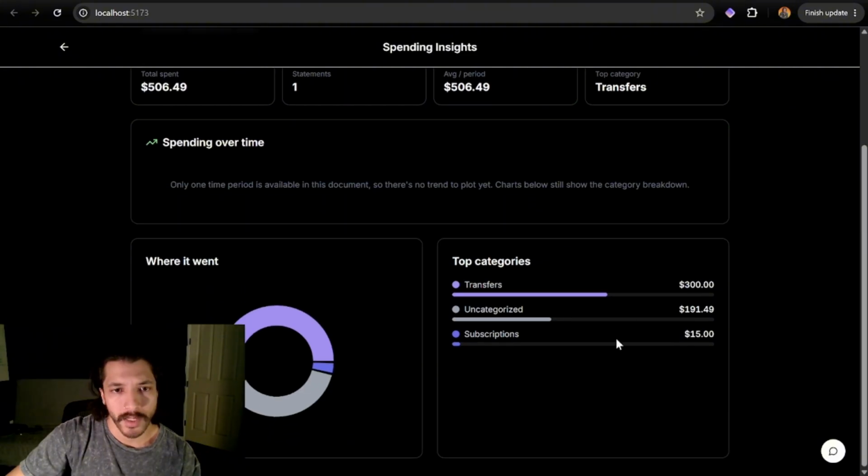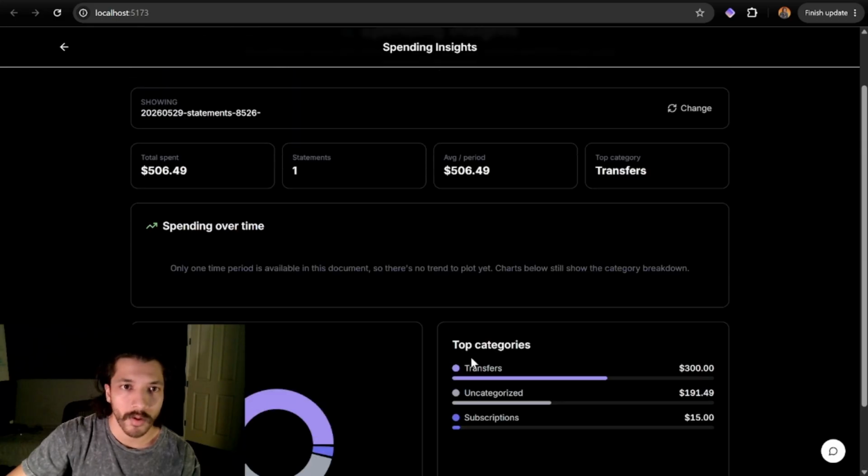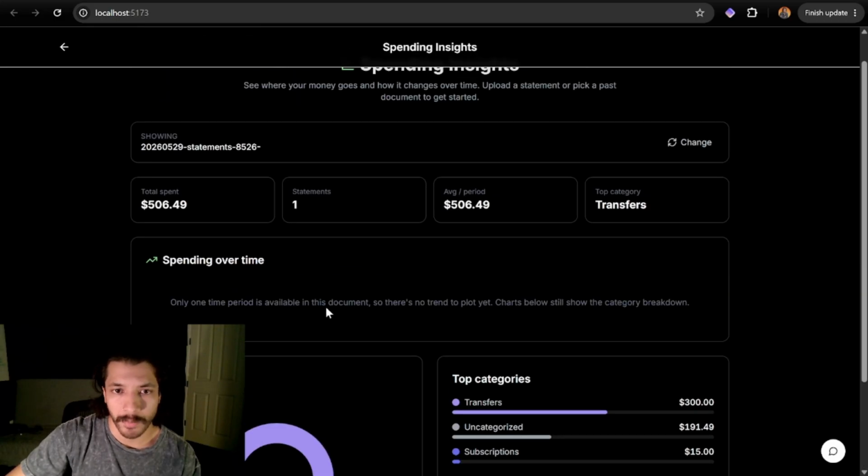Next, we're going to do the insights, which is going to be the same single document here. We're going to have a nice little circular chart. The hover is missing some stuff. Maybe the font is dark, but you can see that I'm not able to see it. Top categories is categorize, subscription, uncategorized subscriptions. Okay. And only one type is available in this document.